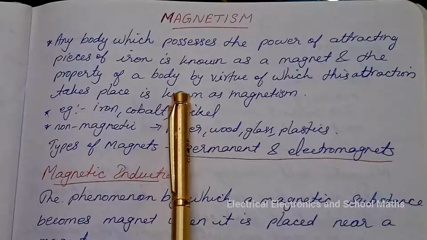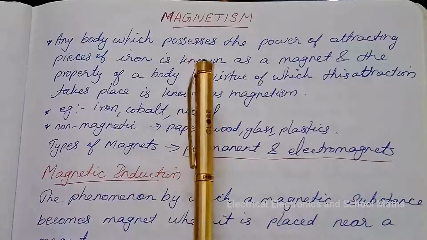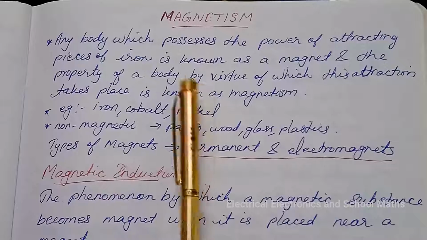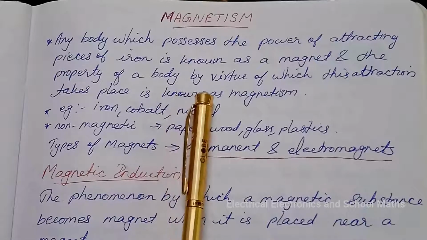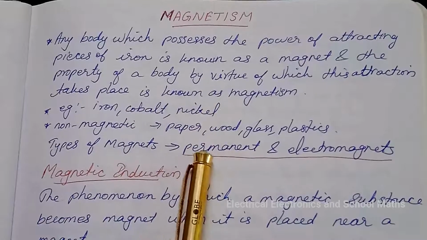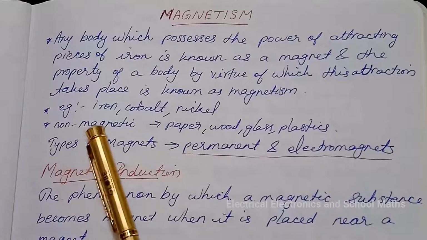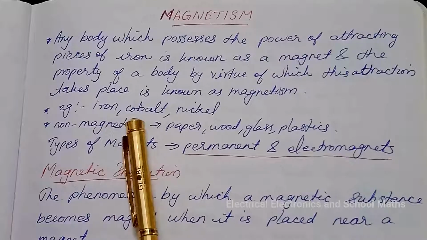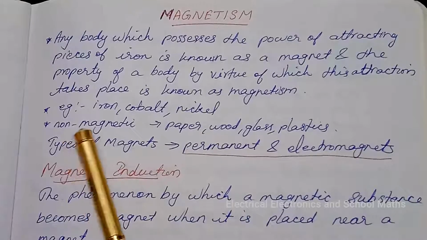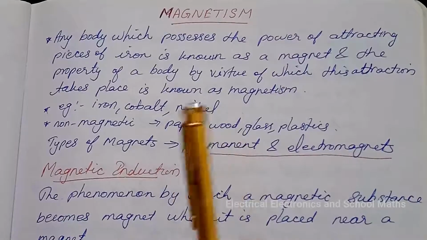Let us study about magnetism. Any body which possesses the power of attracting pieces of iron is known as a magnet, and the property of a body by virtue of which this attraction takes place is known as magnetism. Examples of magnetic materials are iron, cobalt, nickel, etc. And examples of non-magnetic materials are paper, wood, glass, plastics, etc.